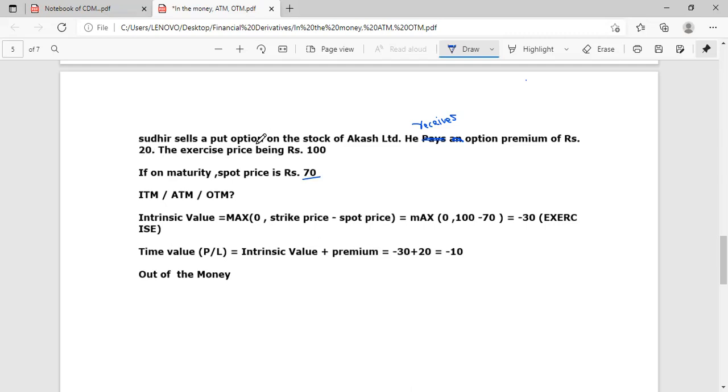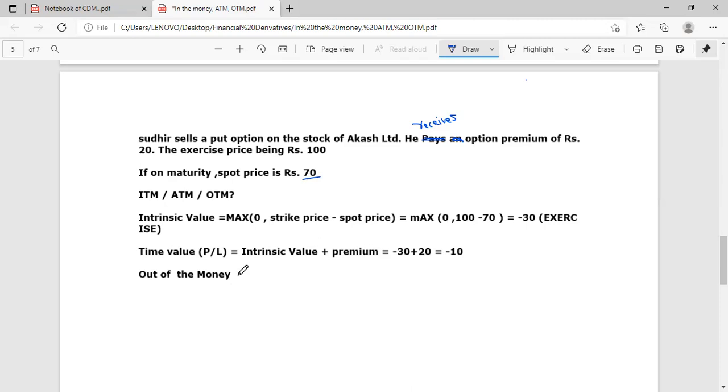When you take an advance from someone, you have to complete the deal. You have an obligation to complete the deal, that is buying at 100. So he could not buy at 70. He bought the stock at 100. He made a loss of 30. That's why minus 30, and the premium received, the advance received, gives you the answer, net minus 10. That is out of the money.